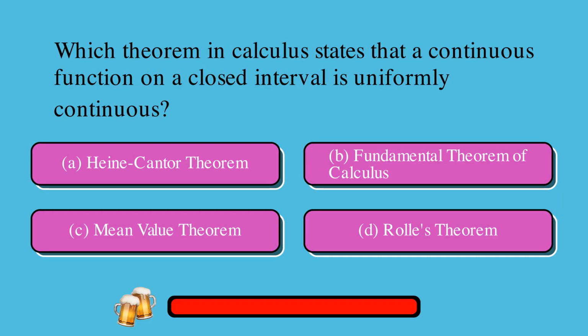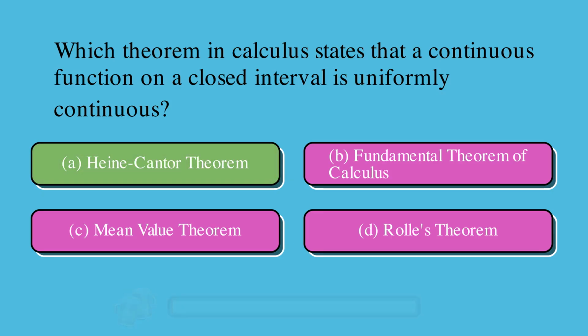Which theorem in calculus states that a continuous function on a closed interval is uniformly continuous? Is it A. Heine-Cantor theorem, B. Fundamental theorem of calculus, C. Mean value theorem, or D. Rolle's theorem? The correct answer is A. Heine-Cantor theorem.